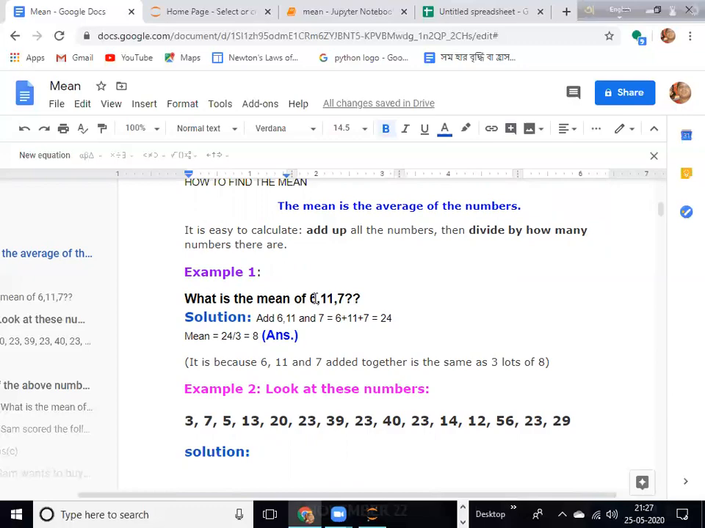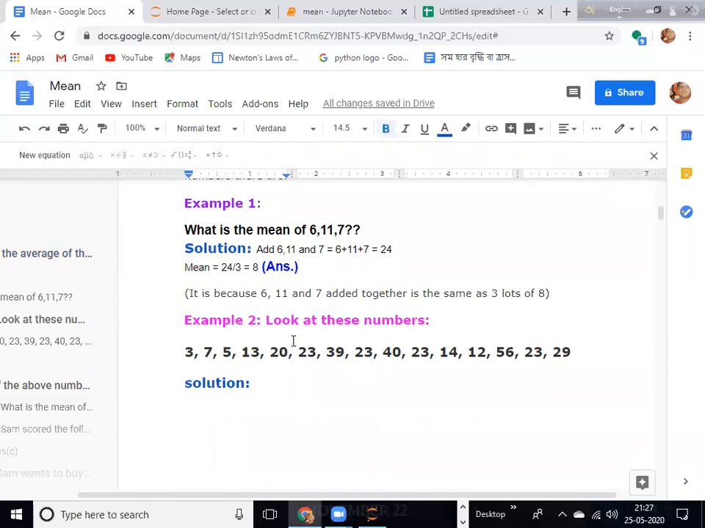to arrange them in ascending order. If they are not in ascending order but in a random manner, they are known as raw data. Raw data can be arranged in ascending or descending order, but it is better to use the ascending manner. So in this example problem, these numbers are given: 3, 7, 5, 13 and so on. How can you find the mean of these numbers?